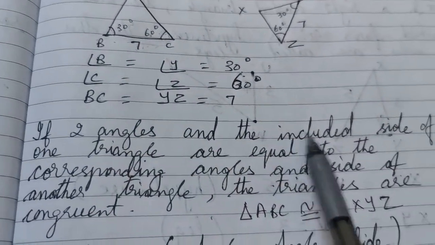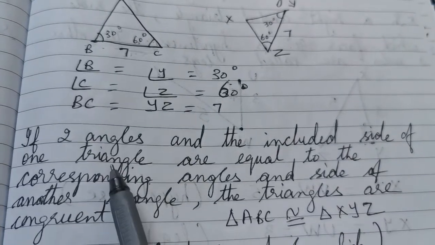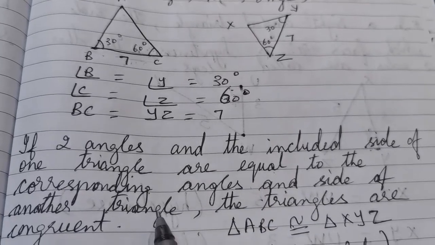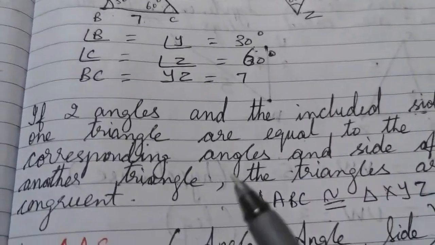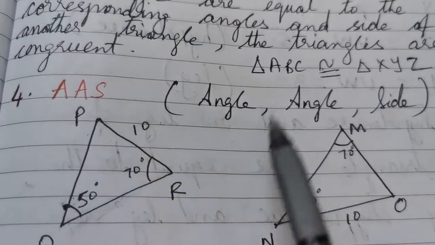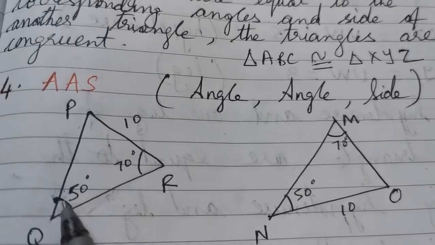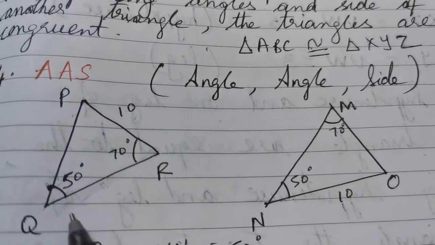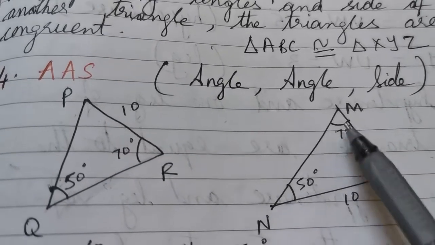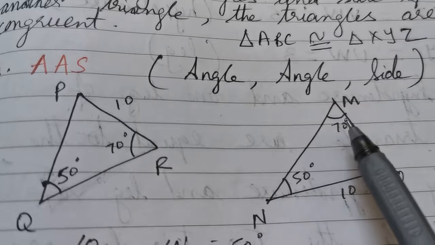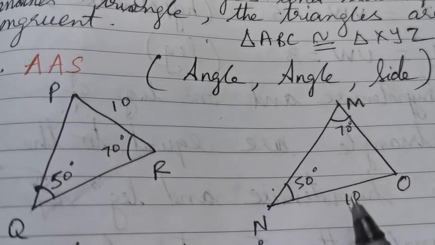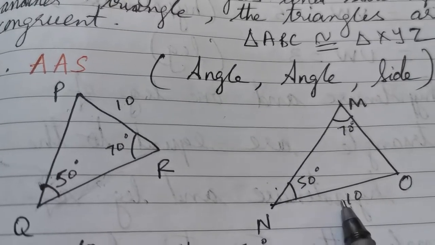Therefore, if two angles and the included side of one triangle are equal to the corresponding angles and side of another triangle, the triangles are congruent. The fourth one is AAS. So, I have two angles and a side which is not included between the specified angles. The same way, I have the same two angles, 50 degree and 70 degree, and the side which is not included between the two angles mentioned is 10.